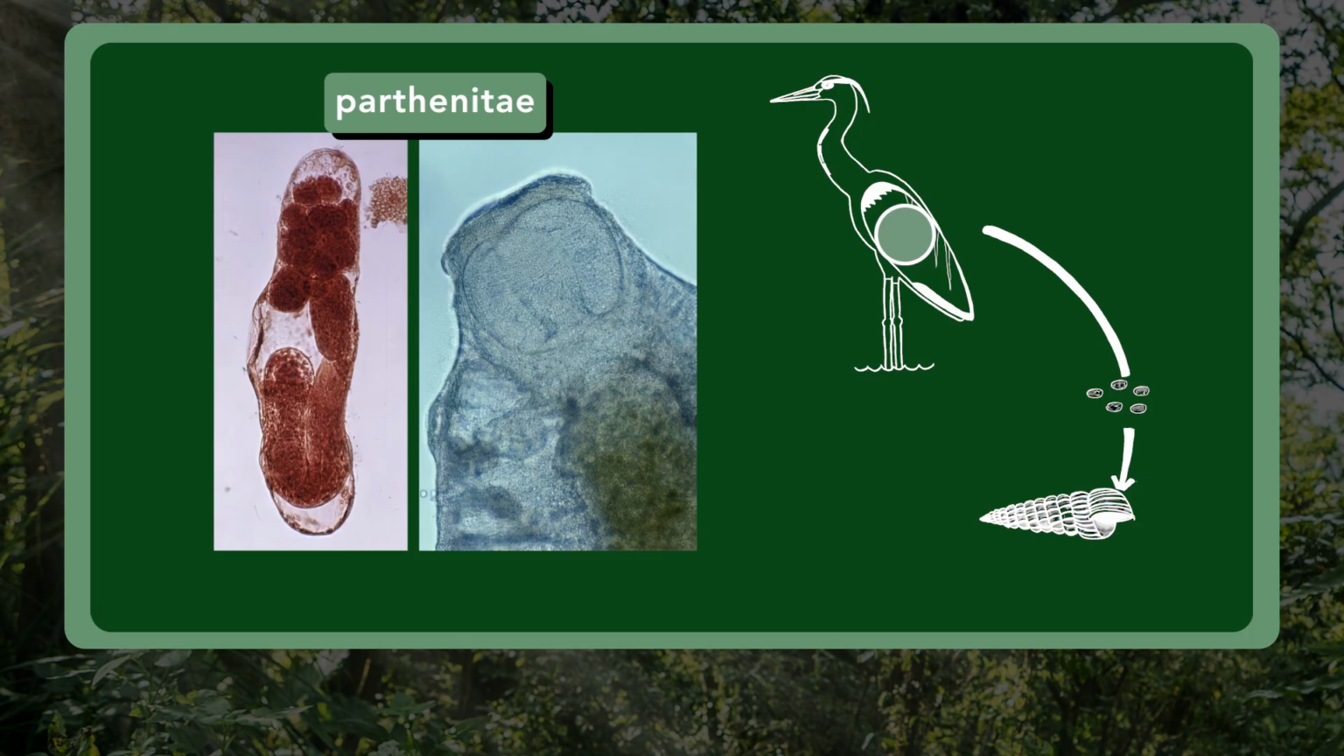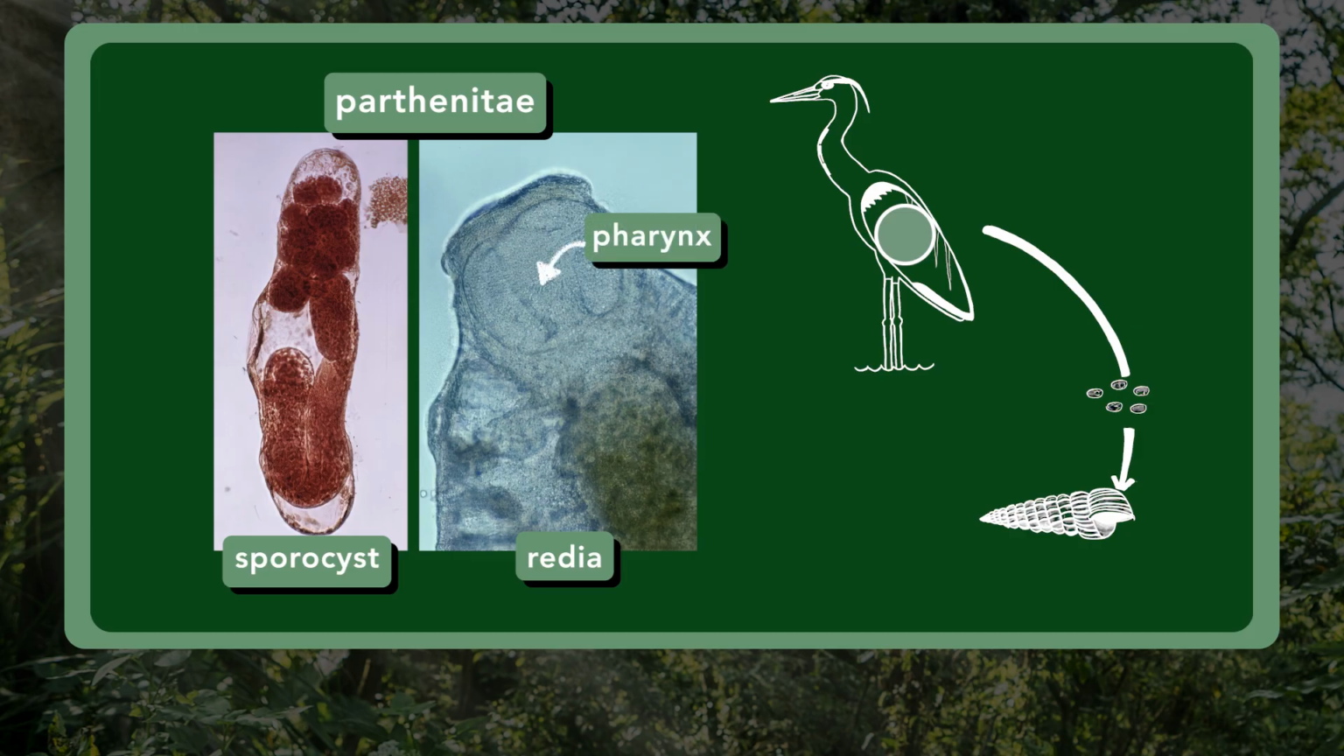Parthenitae is an umbrella term because there are actually two kinds of parthenitae, sporocysts or rediae. Each trematode species produces one kind of parthenitae, either sporocysts or rediae. The difference between these two is that sporocysts have no pharynx, whereas the rediae do have a pharynx. These structures are really weird and hard to wrap your mind around. Sporocysts and rediae are just sacs in which the next larval stage of the parasite asexually develops. Each sac, each sporocyst or redia, contains a bunch of little developing cercariae, which are the next stage in the life cycle of the parasite.